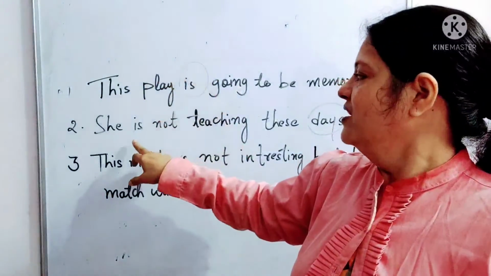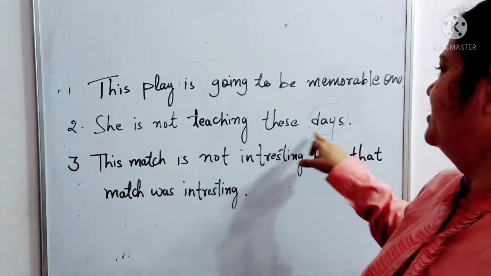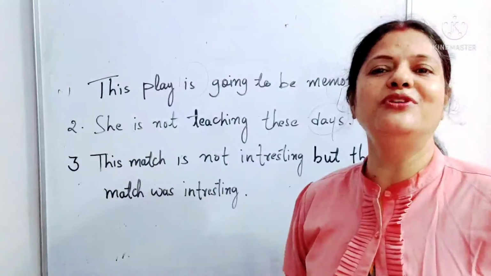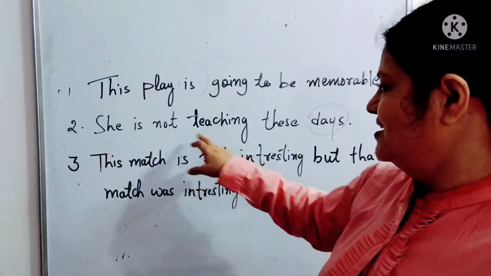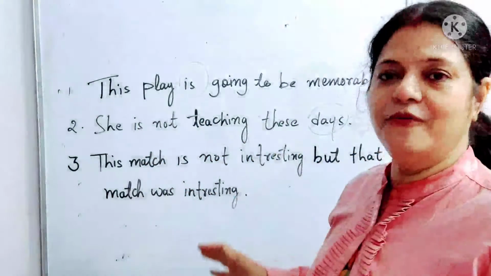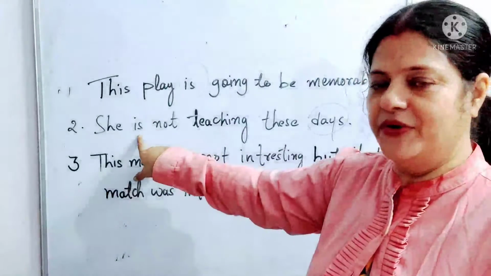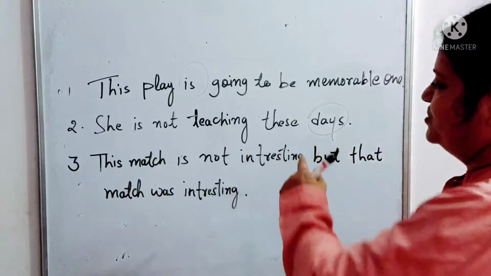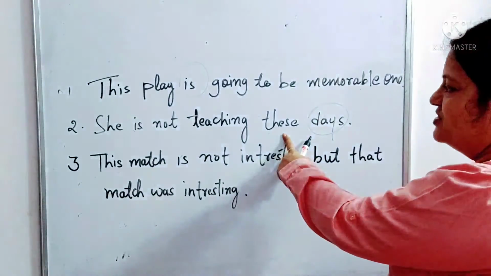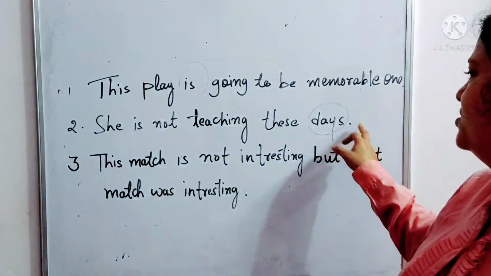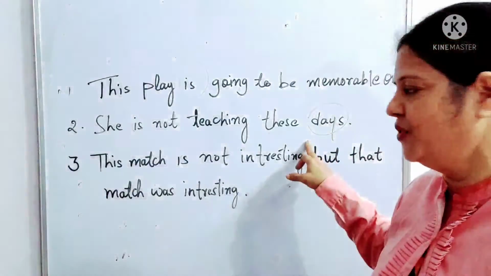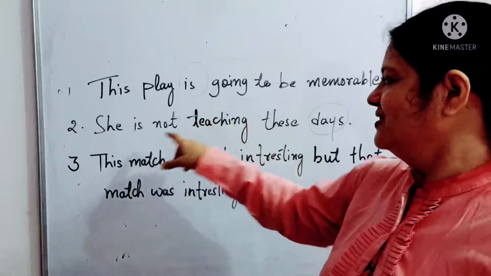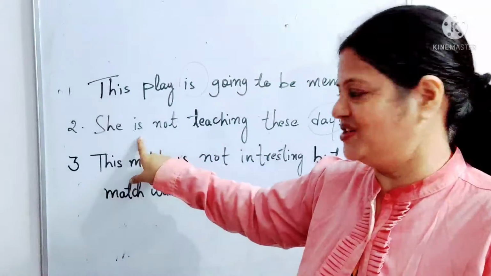Okay, now, she is not teaching these days. In this sentence we see that we are talking about the present time, and since we are using it for the present time, we have used is for it, and we are talking about these days. So these is a demonstrative adjective which has come just before the noun days. And we are talking about present time, days, so that is why we have used is for it.